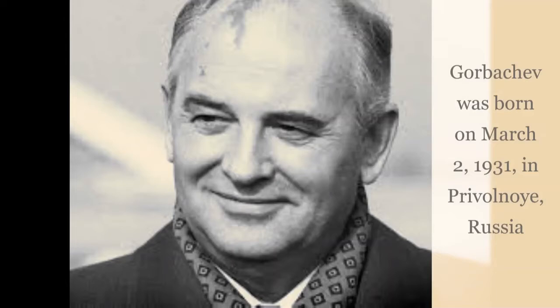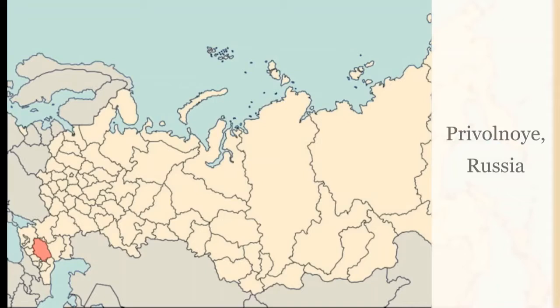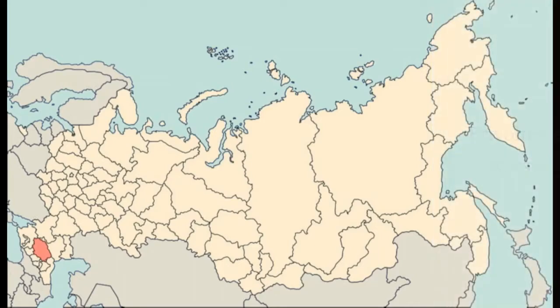Mikhail Gorbachev was born around this time, in a village called Privolnoye. At the time of his birth, Privolnoye was divided evenly among the Russians and Ukrainians. Gorbachev's family was both Russian and Ukrainian. His paternal family was Russian and his maternal family was Ukrainian. His paternal family had migrated to the regions of Voronezh several generations before, and his maternal family had migrated from